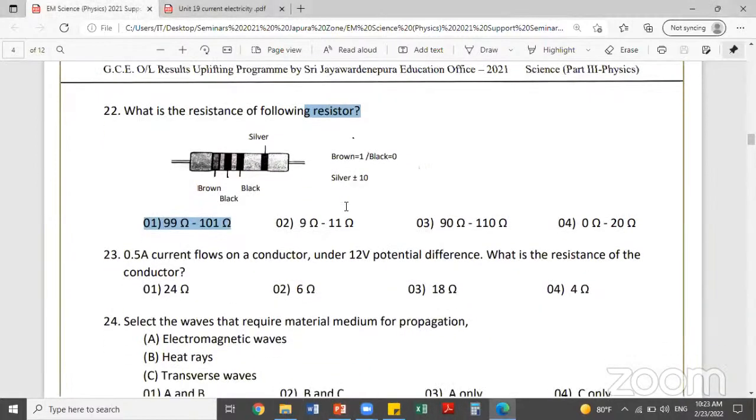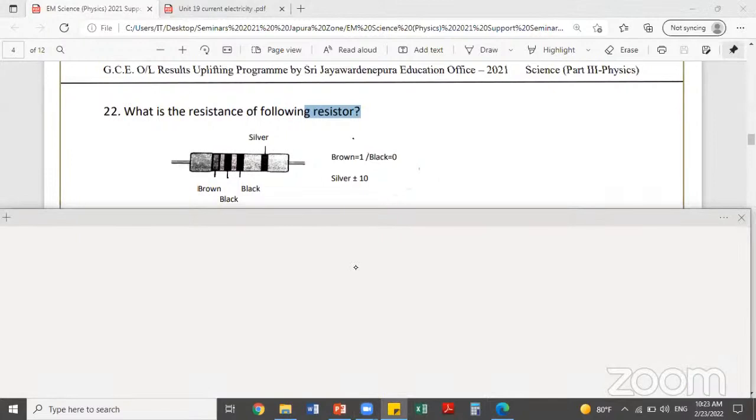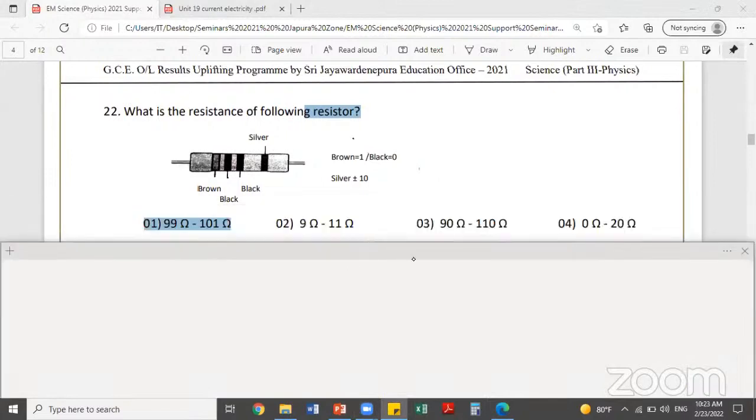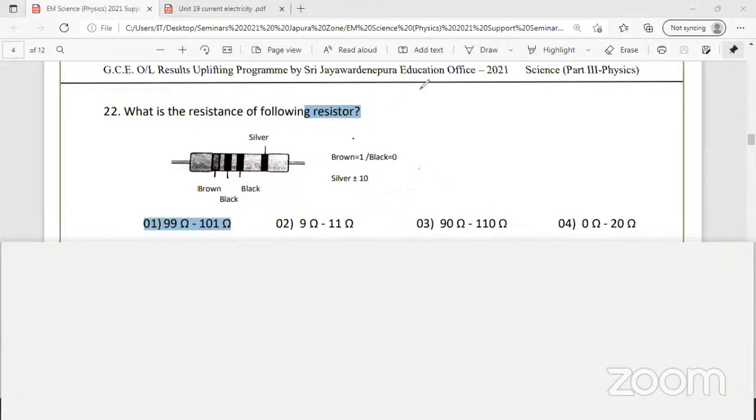Okay, sorry about that. Now this power interruption because of this power cut thing, from time to time the connection is unstable. Okay, I'll again write quickly. I'll write it. Don't worry.